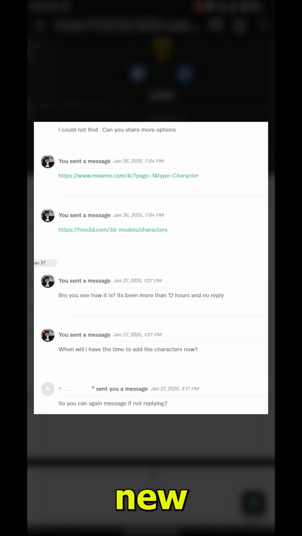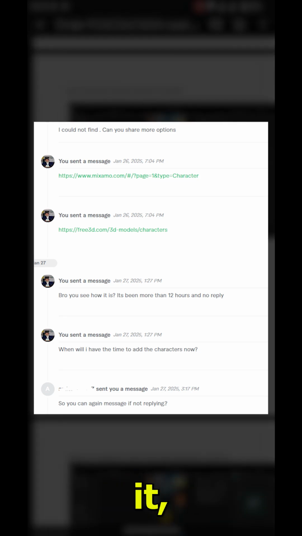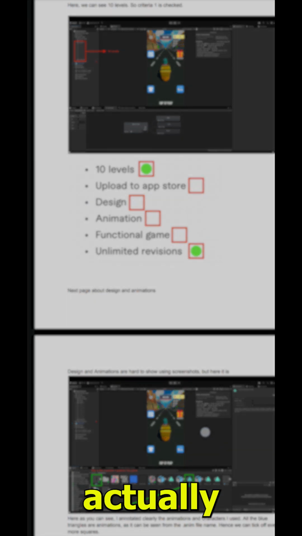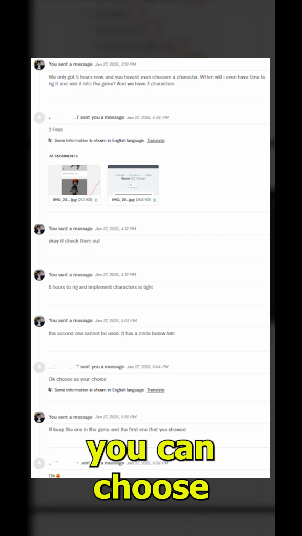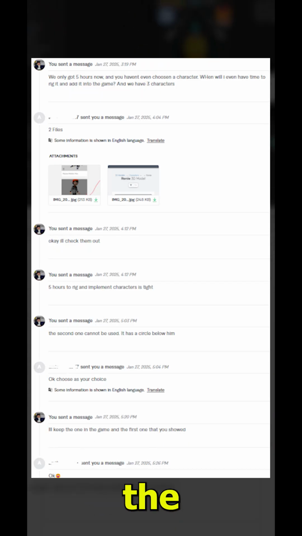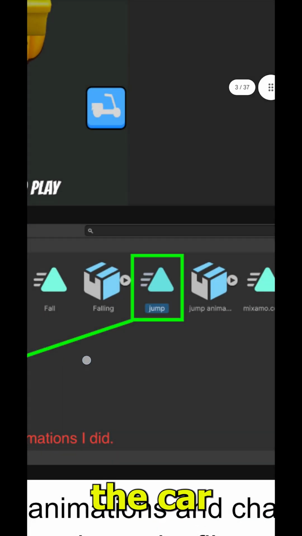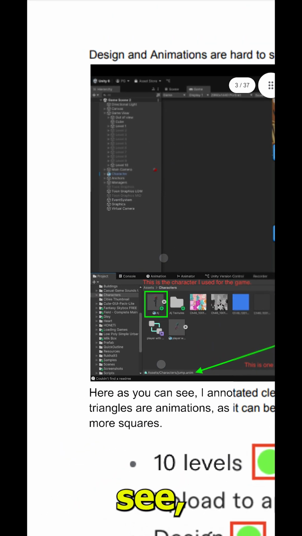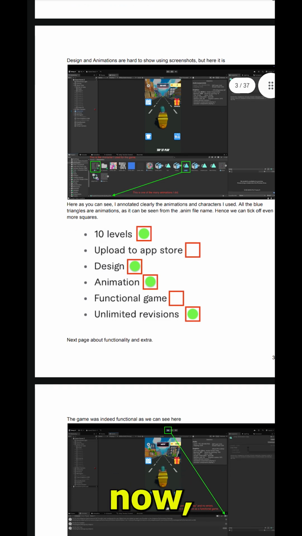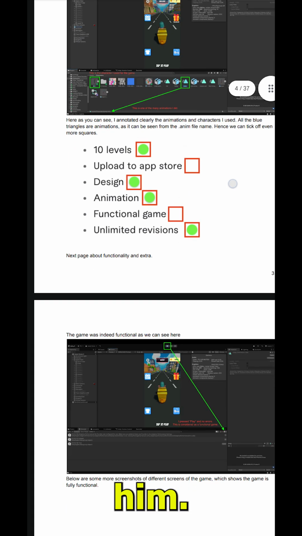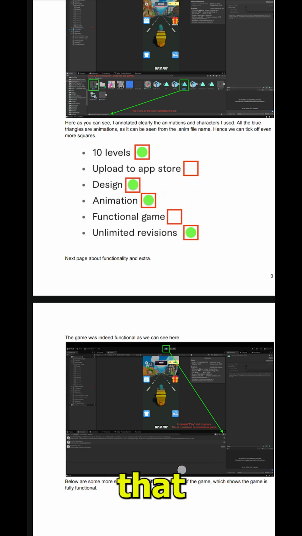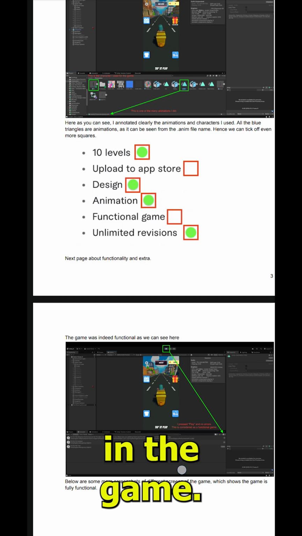So I just disregarded the characters and then found new ones and asked him about it. To which he replied, okay, you can choose what you want, choose the character that you want. And then he said okay, when I told him that I'll use the character currently in the game, as you can see appearing on screen right now, and then I will use another character that I did send him. As you can see, there are 4 links that I sent him, and I would use one of these and then the character that's already in the game.